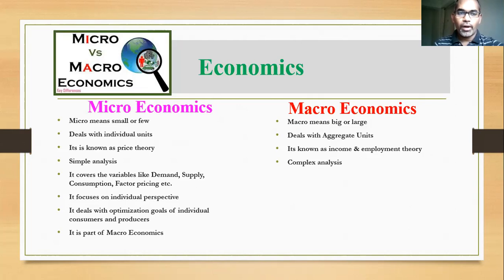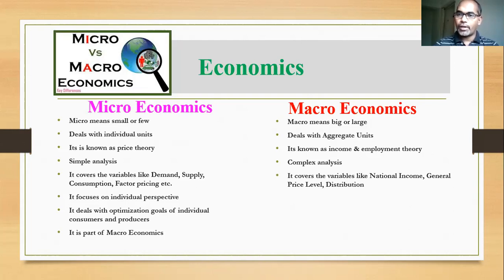Another point: micro covers variables like demand, supply, consumption, and factor pricing. Macro covers variables like national income, general price level, and distribution of national income. Microeconomics covers an individual demand, a specific market demand, supply or consumption.